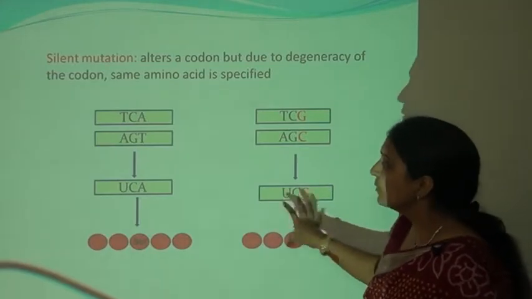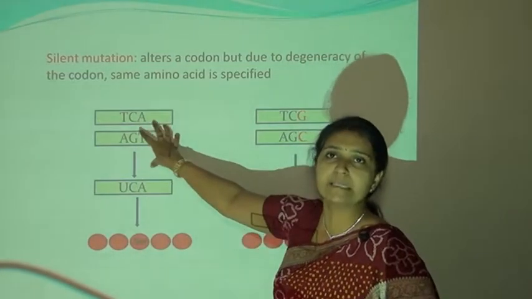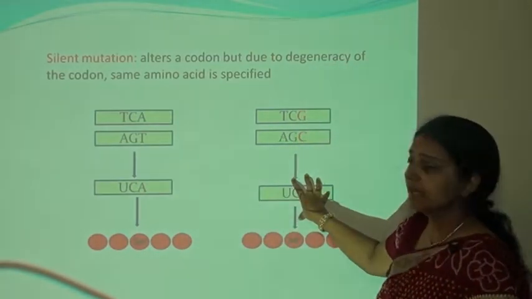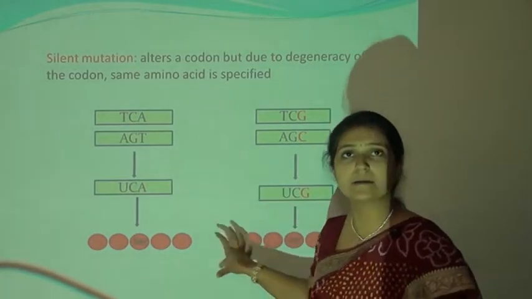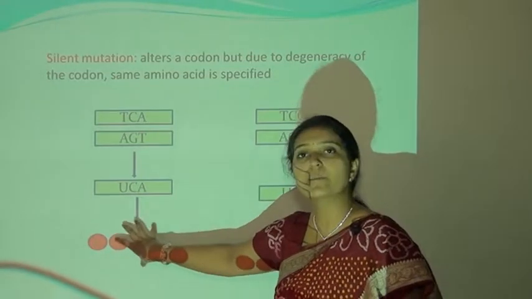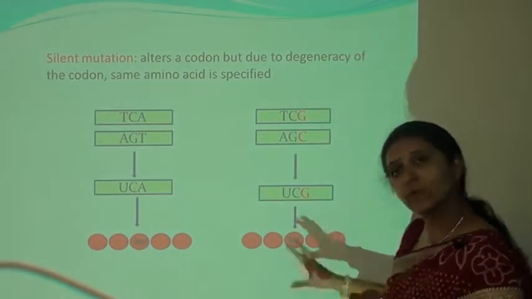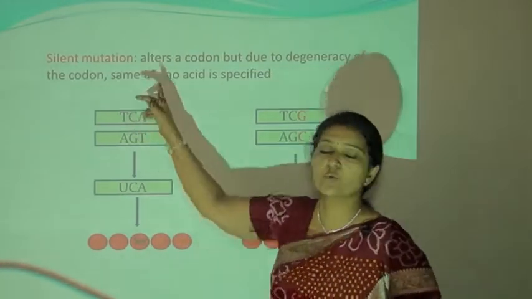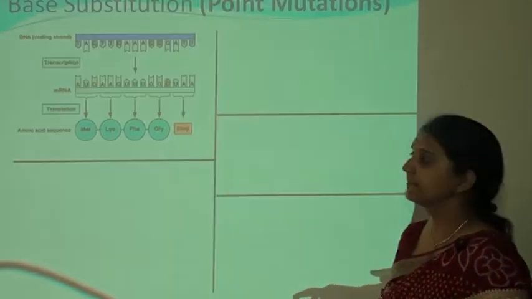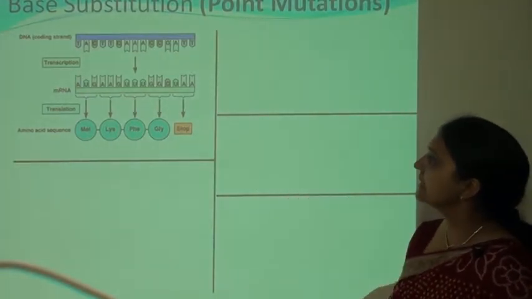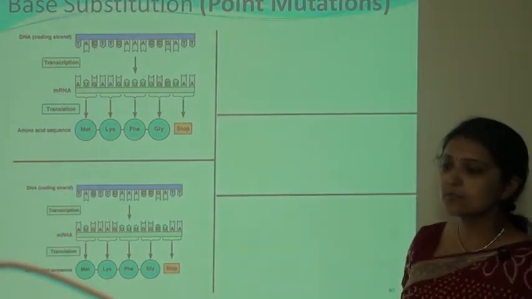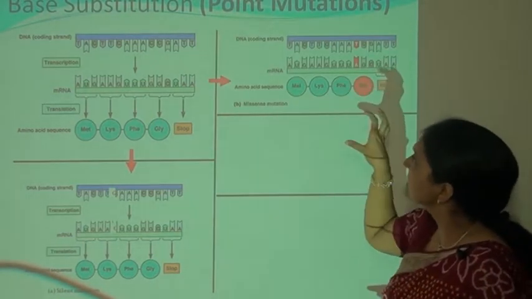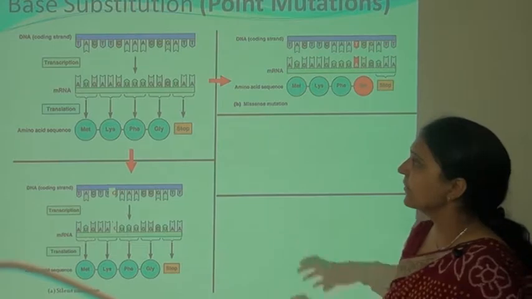So here the mutation has occurred at the nucleotide sequence. We can also see the mutation in the codon, but the mutation is not detected in the formation of the amino acids. So the mutation has occurred, but it is not detected. This type of mutation is known as the silent mutation. Here these are base substitution mutations. It is also known as a point mutation, because the mutation occurs at a specific point.